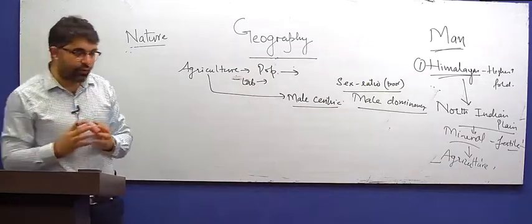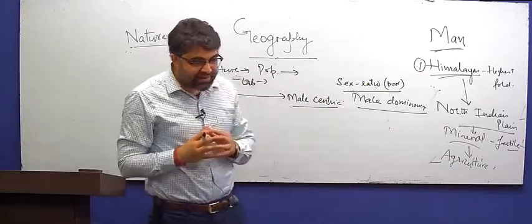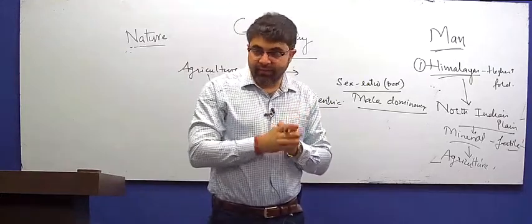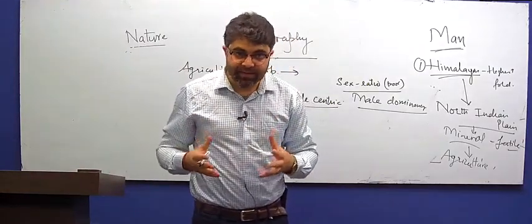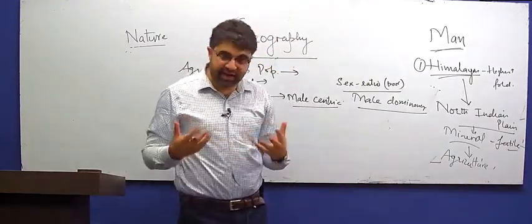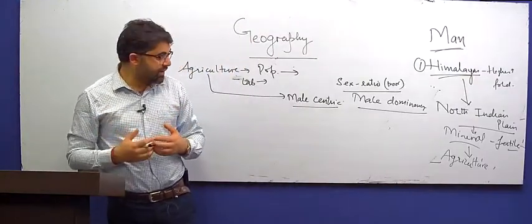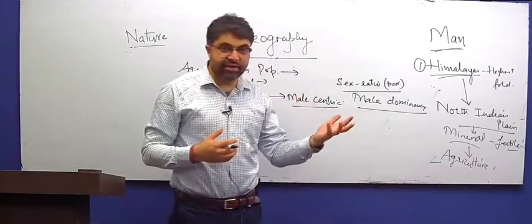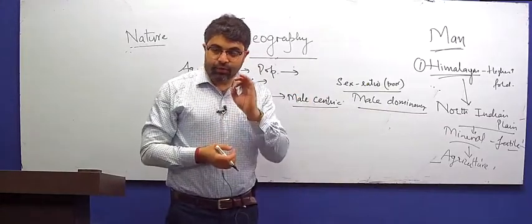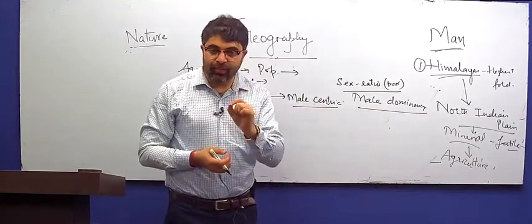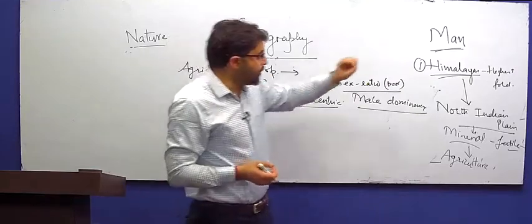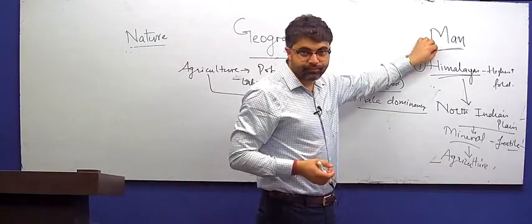So my suggestion to all of you would be that when you write answers for physical geography, even if it is a technical aspect, such as air masses, cyclones, continental rift, plate tectonics, such as the recent questions asked on ocean currents, you must add one point on the human effect.